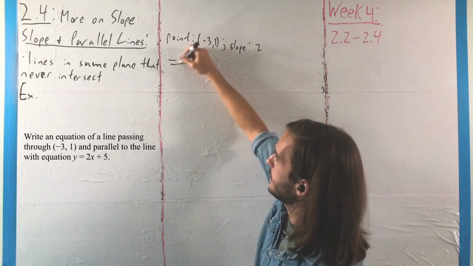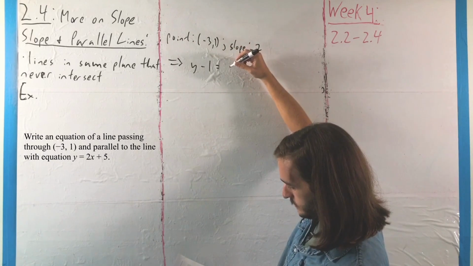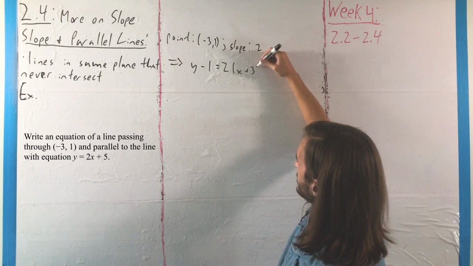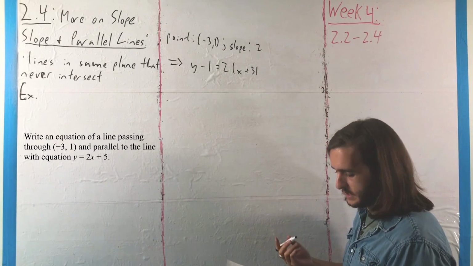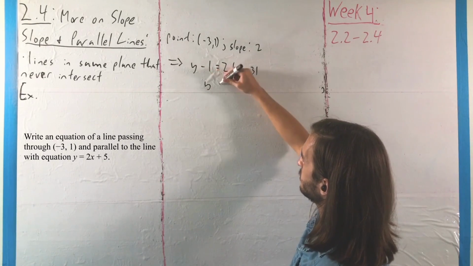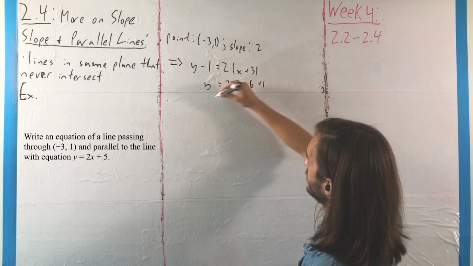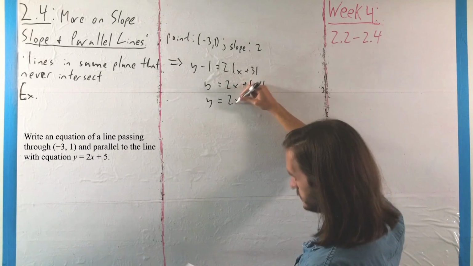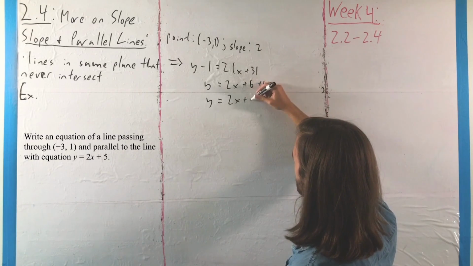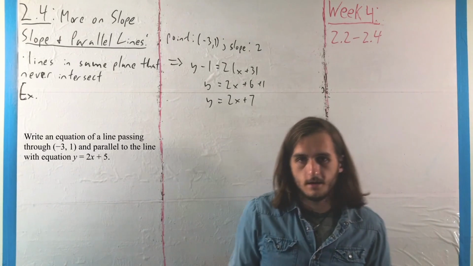So our line will have the equation y - 1 = 2(x + 3). From there, if we want to get it into a form we like a little bit more, we can multiply some stuff out, throw a 1 over, and we get that y = 2x + 6 + 1, or y = 2x + 7, as we'll have for our line.